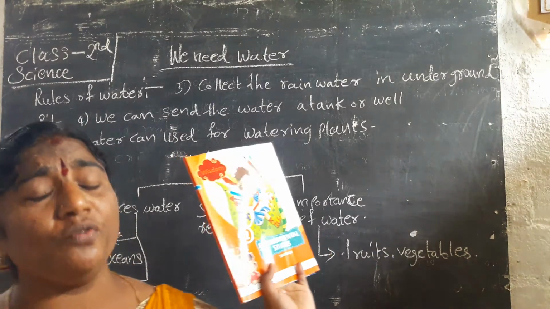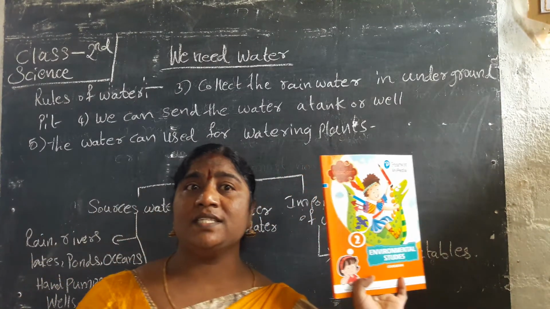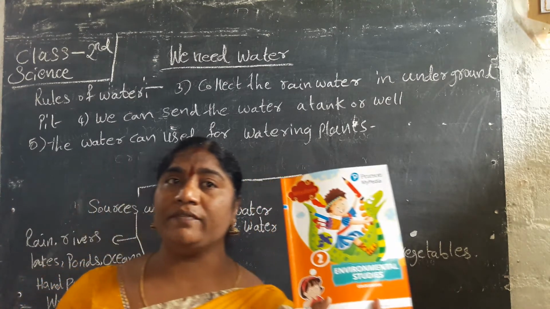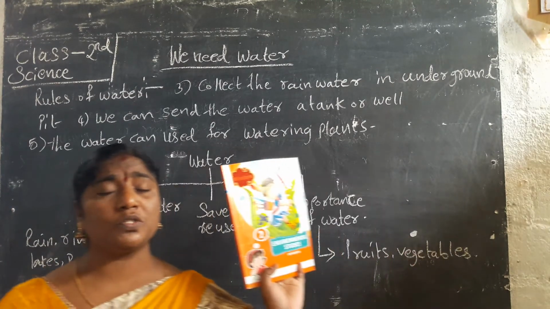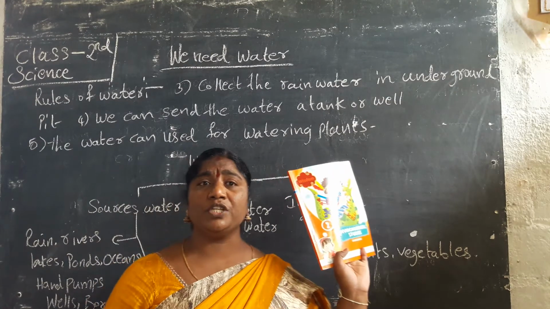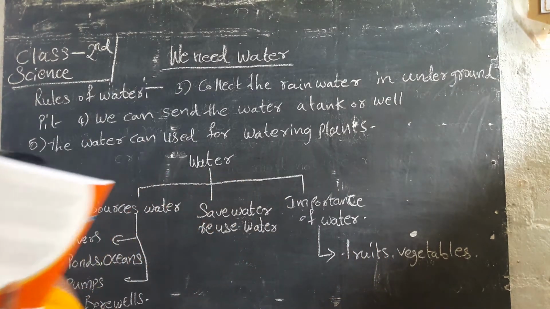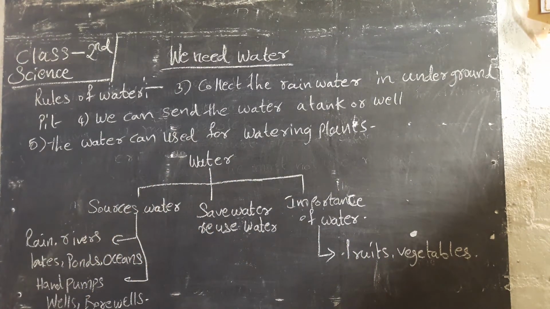This is the course book. For science, we have two books: one is the course book and one is the application book. The application book belongs to you. The question answers, bits and fill in the blanks, choose the correct answers, one-word answers are there in the application book. Children, you should buy the textbooks compulsorily.